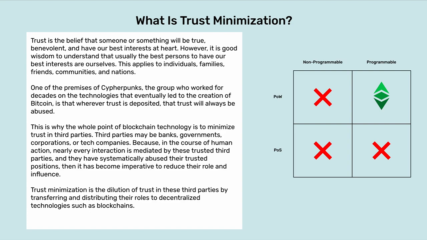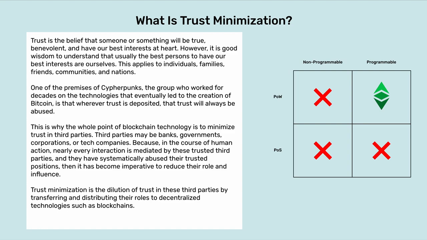One of the premises of Cypherpunks, the group who worked for decades on the technologies that eventually led to the creation of Bitcoin, is that wherever trust is deposited, that trust will always be abused. This is why the whole point of blockchain technology is to minimize trust in third parties. Third parties may be banks, governments, corporations, or tech companies.